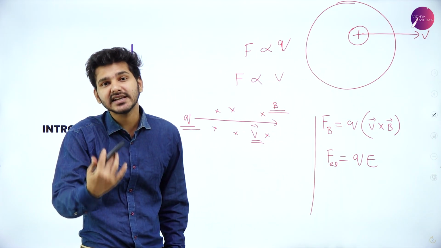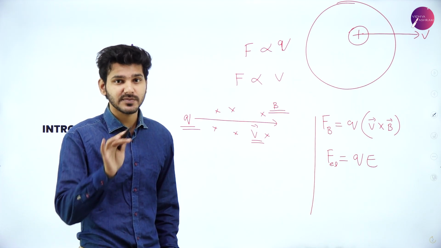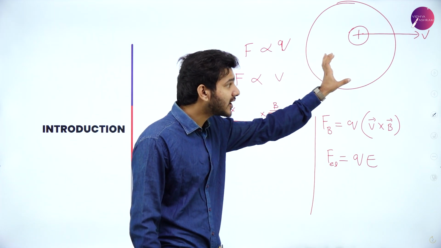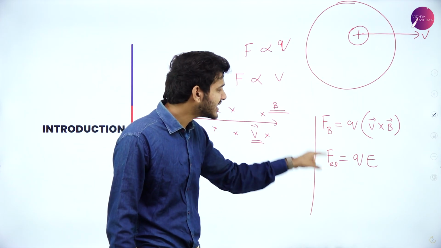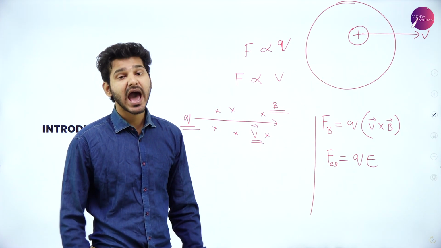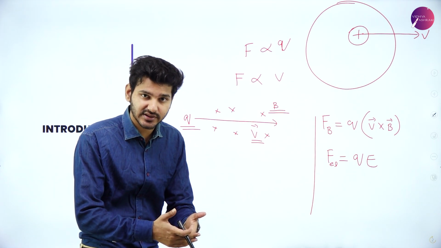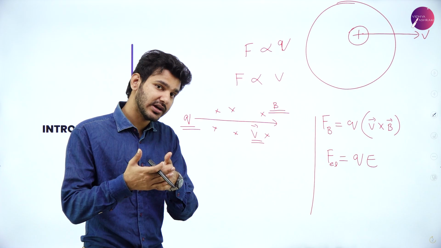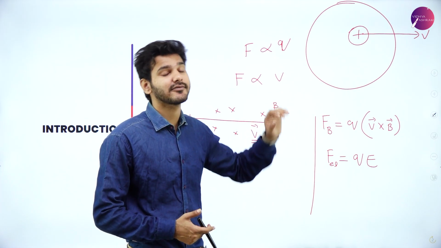Then instantaneously it also develops a magnetic field, which means this charged particle in motion has both a magnetic and an electric field. Since these two forces exist together, they add up. The net force will be the sum of F electric plus F magnetic.